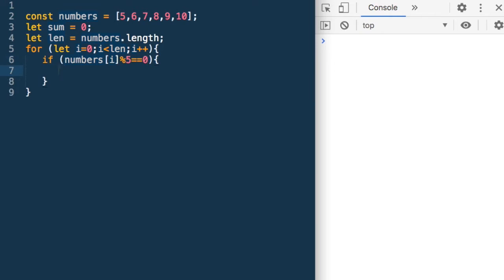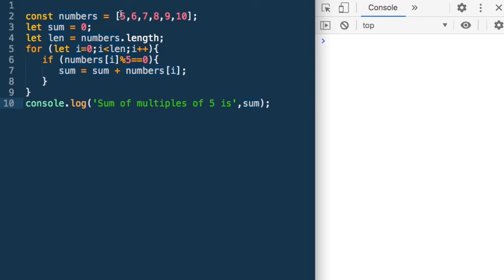If this is the case, then we should say sum is equal to sum plus numbers I. So we have added that value to sum. Now at the end of the loop, we should have the sum in sum. So let's print it. Console.log sum of multiples of 5 is sum.